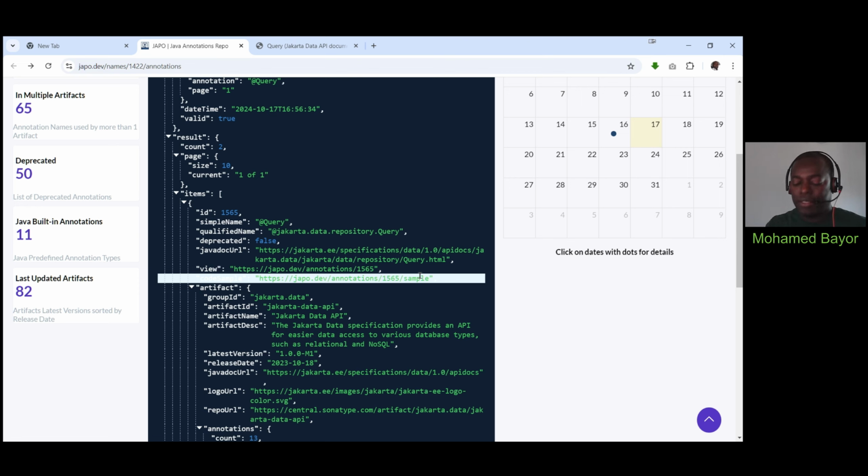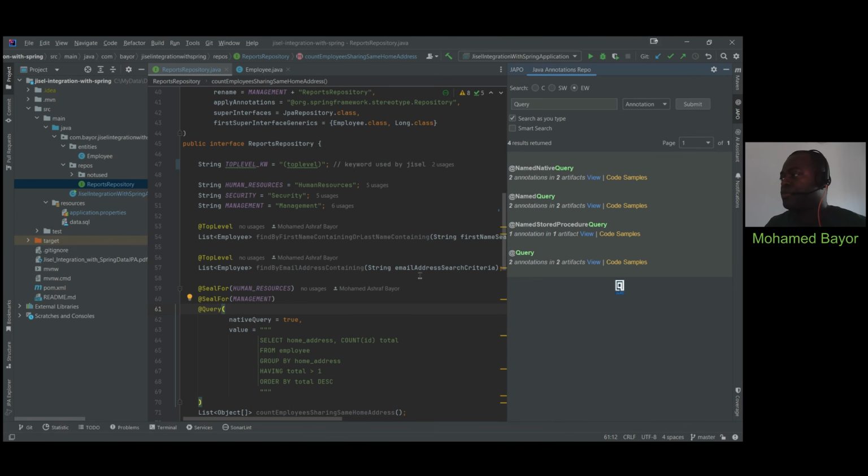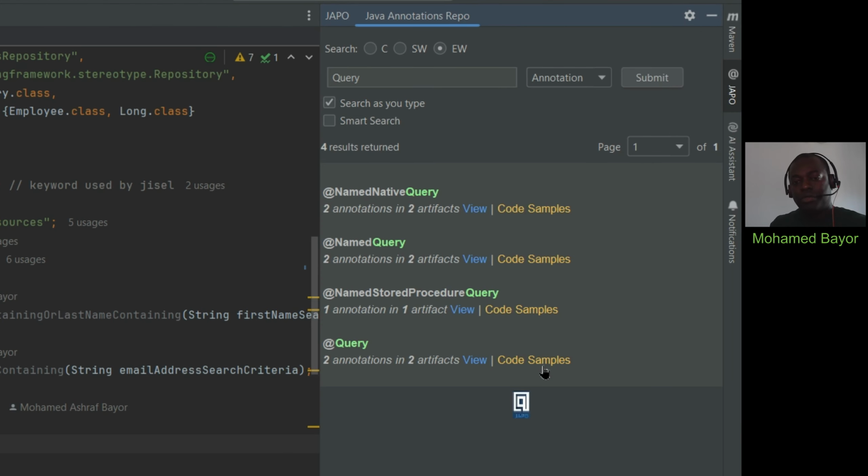But if you go back to the plugin itself and click the code sample link, which shows up beside the search result returned, you will see a slightly different behavior, even though there will be some similarities. What happens here is that we have a specific case where we have two annotations in two different artifacts.